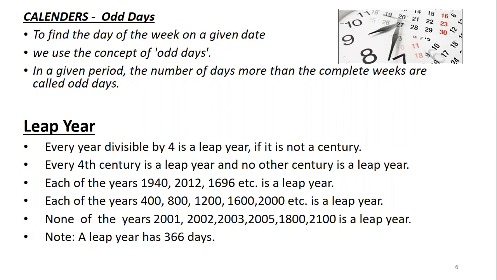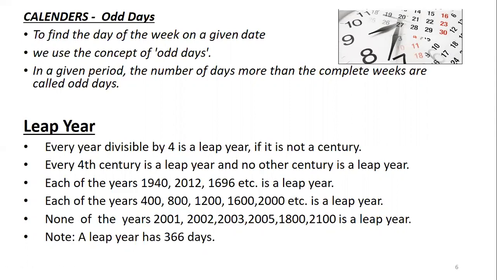The years 400, 800, 1200, 1600, 2000, 2400 are leap years. Whereas 2001, 2002, 2003, 2005, 1800, 1900, 2100, 2200 are not leap years.